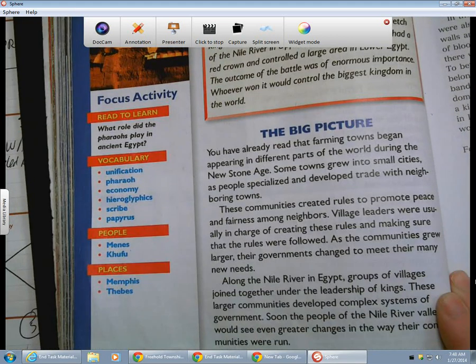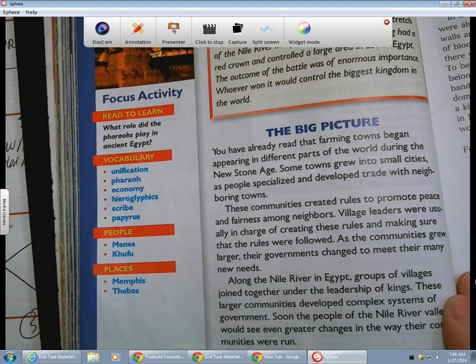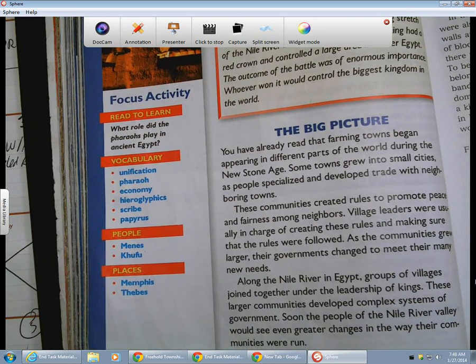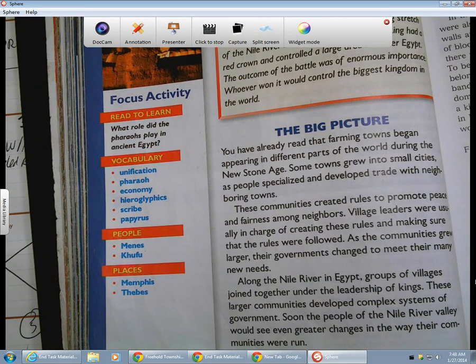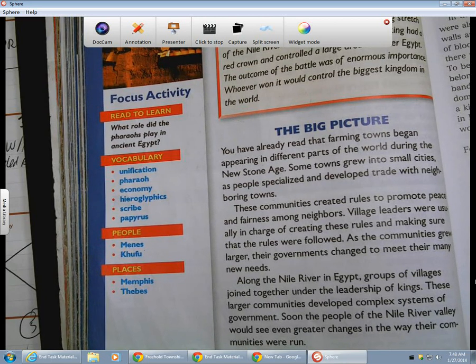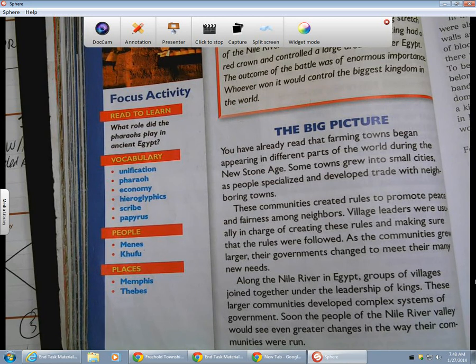You have already read that farming towns began appearing in different parts of the world during the New Stone Age. Some towns grew into small cities as people specialized and developed trade with neighboring towns. These communities created rules to promote peace and fairness among neighbors. Village leaders were usually in charge of creating these rules and making sure that they were followed. As the communities grew larger, their governments changed to meet many new needs.